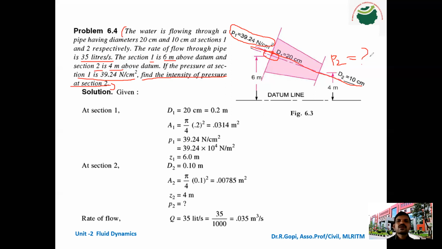P2 is what? P1 is already given in the question. P2 is not given; P2 is the only thing we have to find. Okay, so now write the given data. What are the given data?